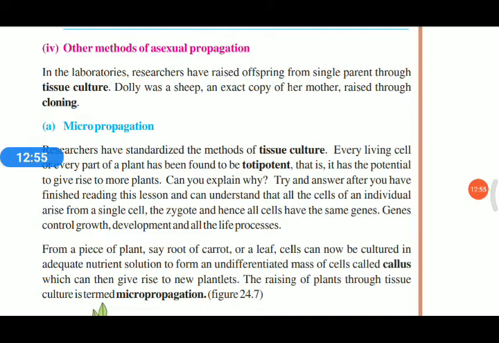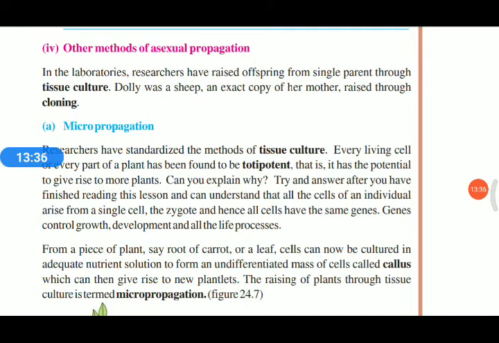After getting the desired growth, we plant this into soil, and it grows as usual and gives its product earlier than other plants. Suppose a plant normally takes 10 months to give fruit. By micropropagation, tissue culture, we get fruit from that plant within 5 or 6 months, and get a high yield also.